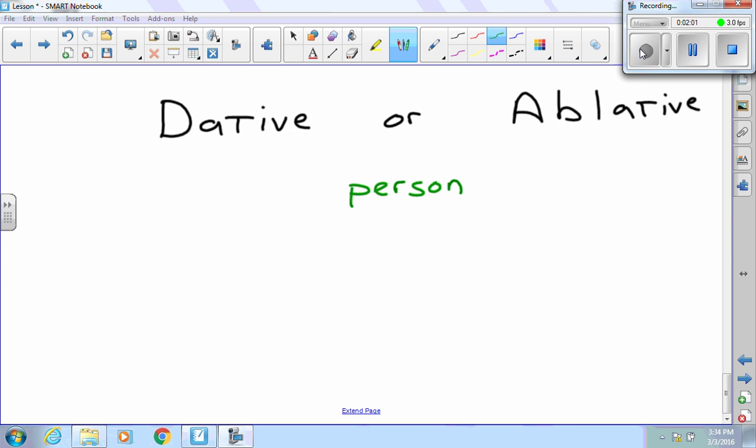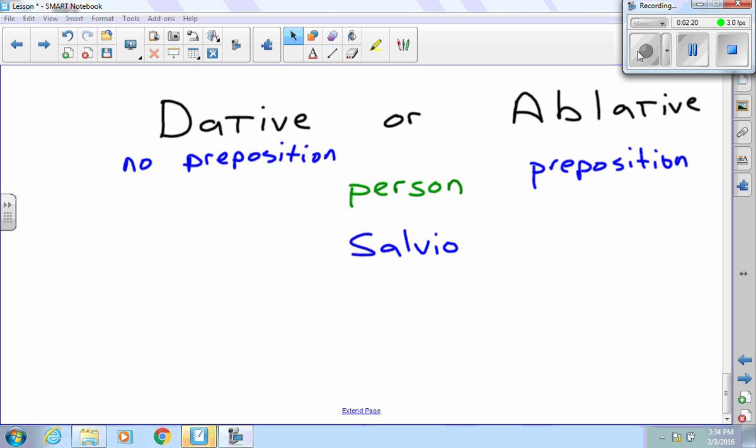Now we'll talk about the difference between the dative or ablative. If it is a person, such as Salvio, the letter O could be dative, it could be ablative because it belongs to the second declension. If it is a person, it must have a preposition to be ablative. So Salvio by itself is going to be dative. If I add cum, now cum is a preposition, so Salvio is ablative.